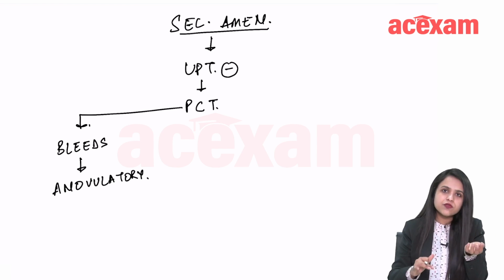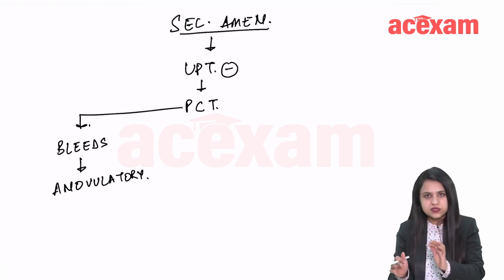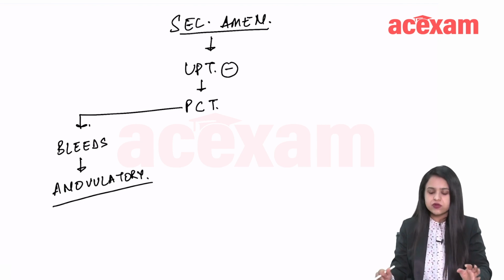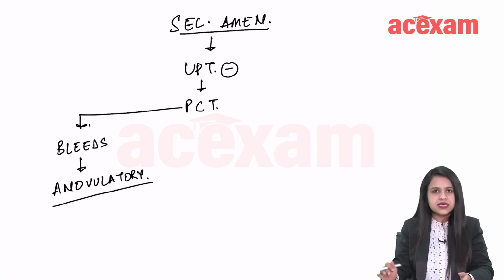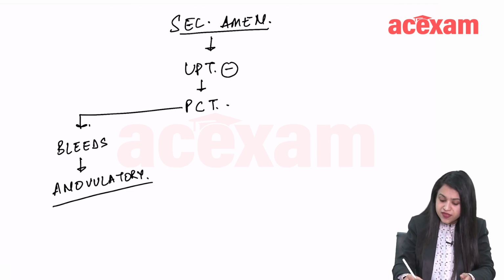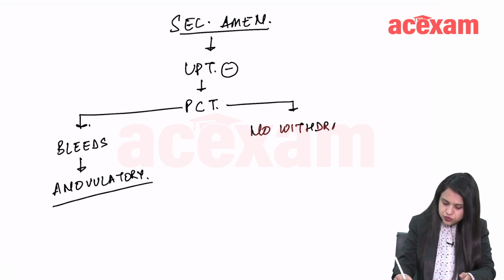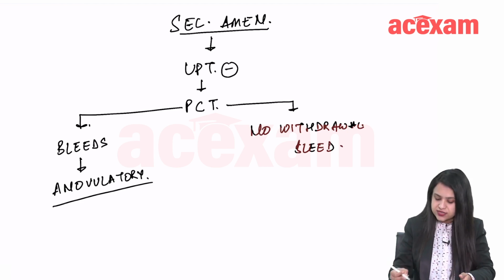Once you give progesterone from outside, the patient bleeds. So this is an anovulatory cycle, and you have the diagnosis, and in most cases it is PCOS. Now, if the patient does not bleed, if there is no withdrawal bleeding, then what is the reason?